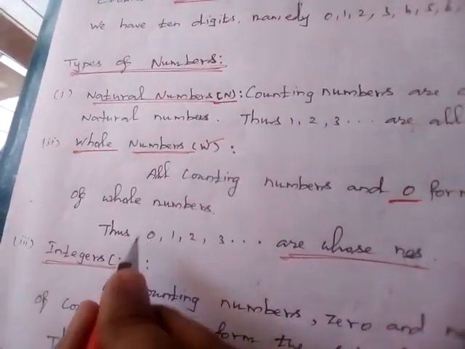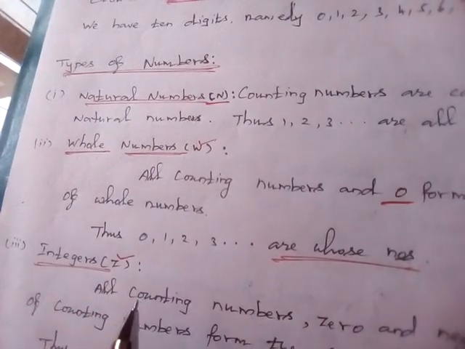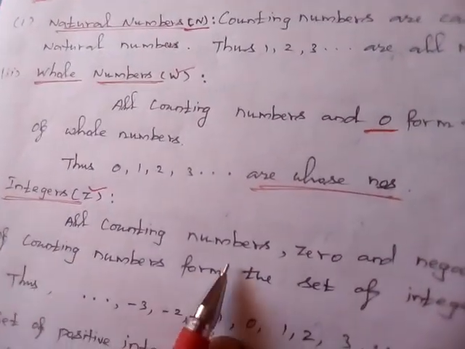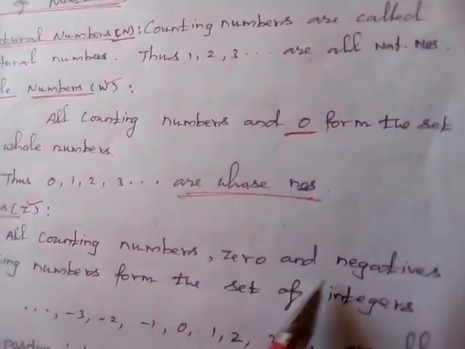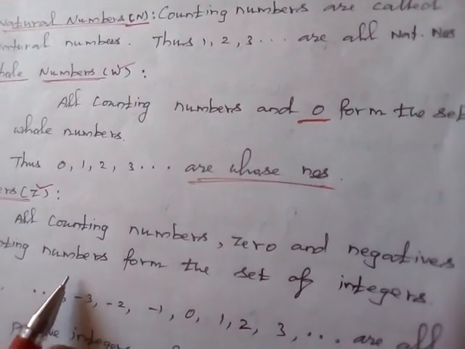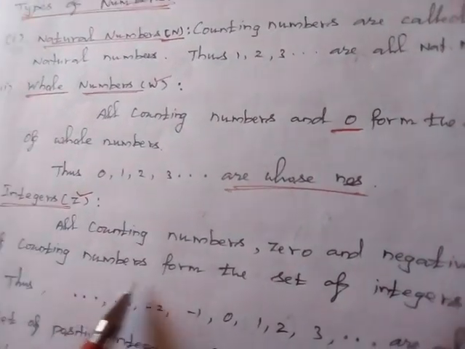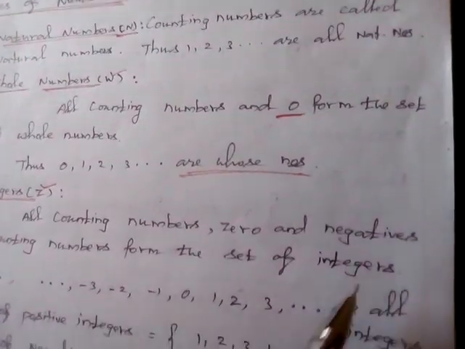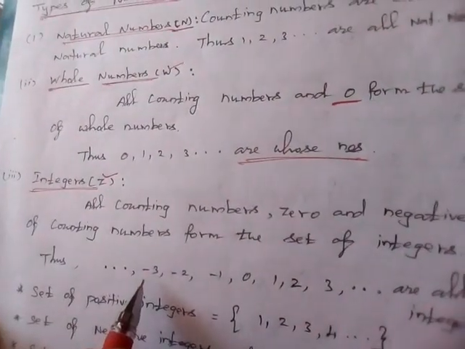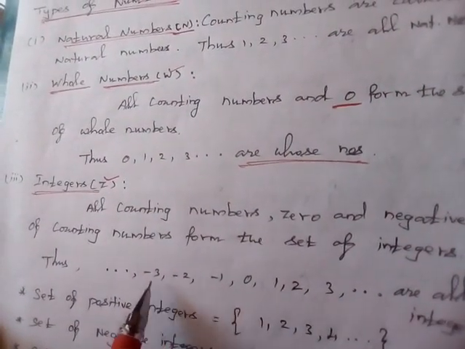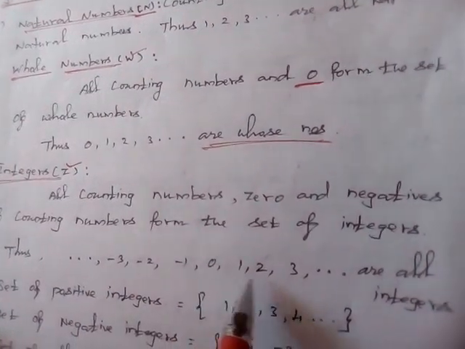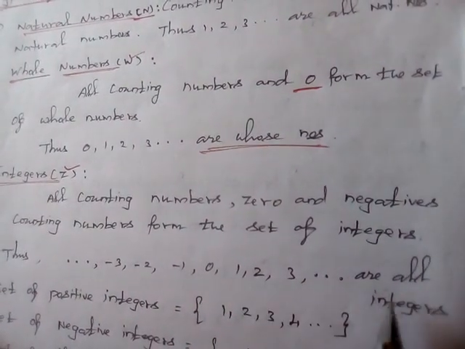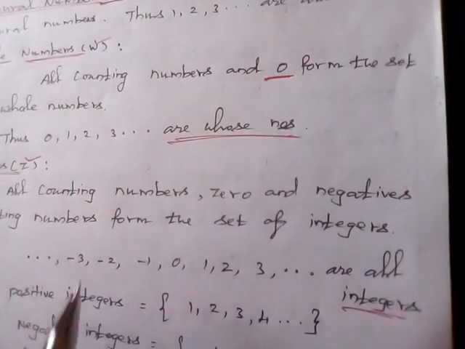Next, integers. Integers are normally denoted by the capital letter Z. The set of all integers consists of all counting numbers, 0 and the negatives of counting numbers. Thus the negatives of counting numbers are -1, -2, -3, etc., next to 0, 1, 2, 3, etc. So these are called the integers.